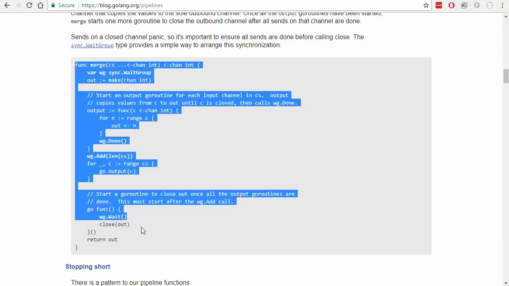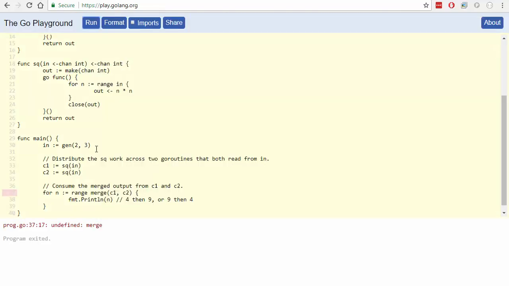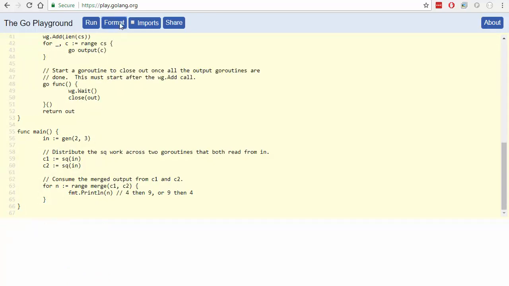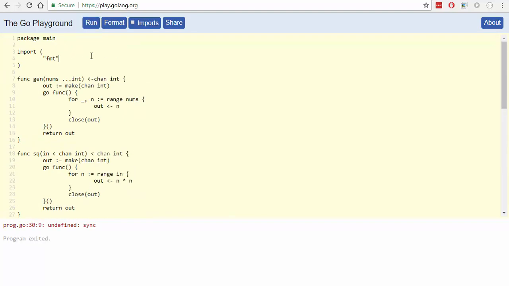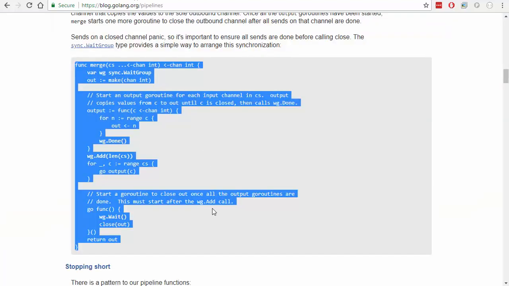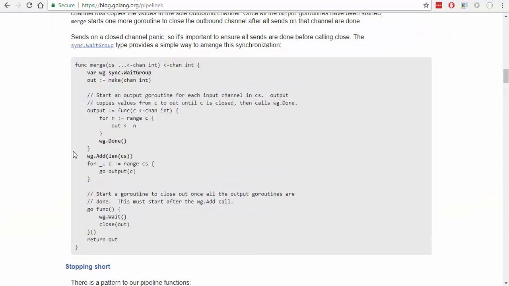So let's grab that. This has got some interesting stuff in it, and we'll come back to that and figure it out. Let's grab that, format, run, sync we need. And let's run that. Okay, 4, 9. We run it again. 4, 9, 4, 9. It's probably cached. But it could probably be 9 and 4. Well, let's just see what this thing does first.